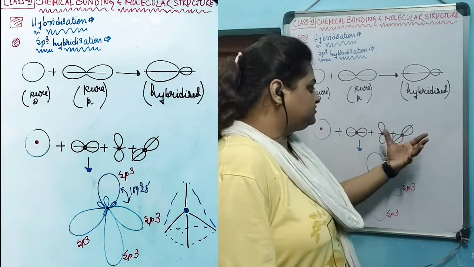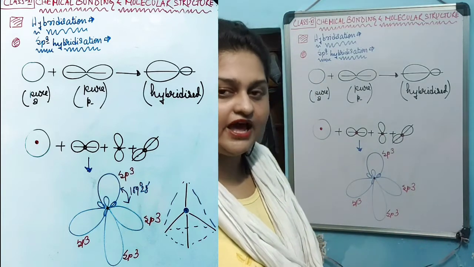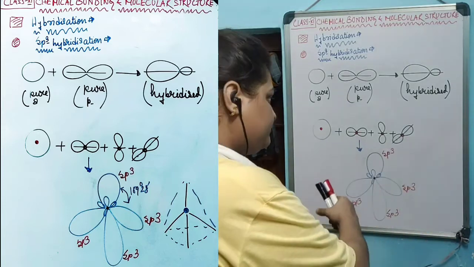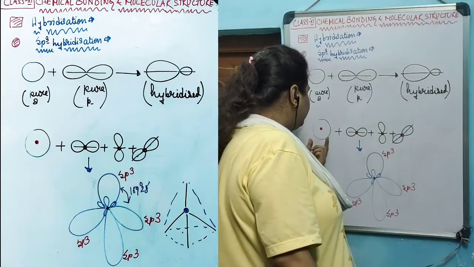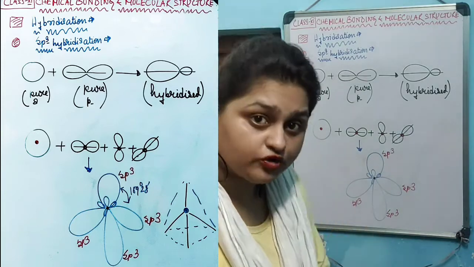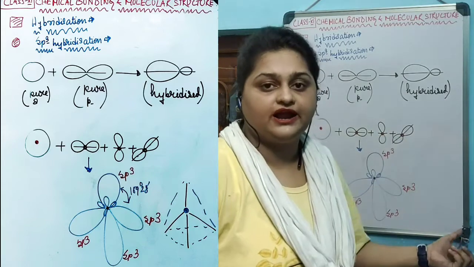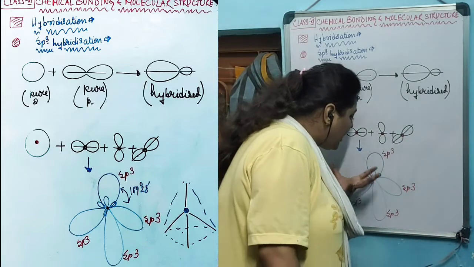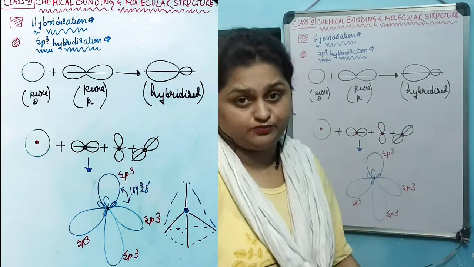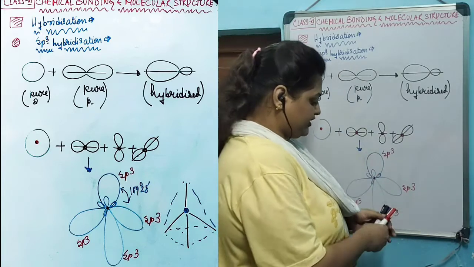By combining different species, we are creating a new species having the characteristic of the previous species. By combining the s orbital of the central atom with the 3 p orbitals of that central atom, we are creating 4 hybrid orbitals which orient themselves in this way.